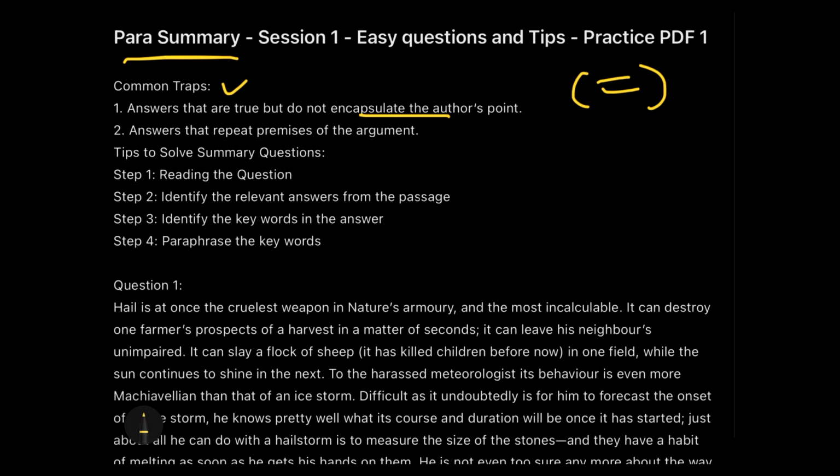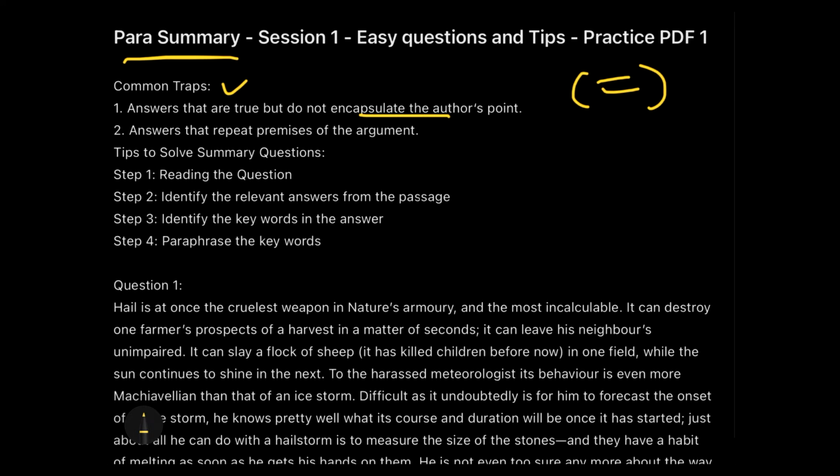There is some information which is definitely not relevant, like the examples or some adjectives, but the important information which you find relevant to the passage needs to be there in the summary as well. So that's why point number 1 is a very important trap, where you will see half correct answers. There can be one or more options given to you which contain half correct answers. That means half the idea of what the author wanted to mention, and since the first part looks correct to us, we generally fall into the trap of selecting that as the answer, but that really isn't the answer, because the entire idea is not captured.